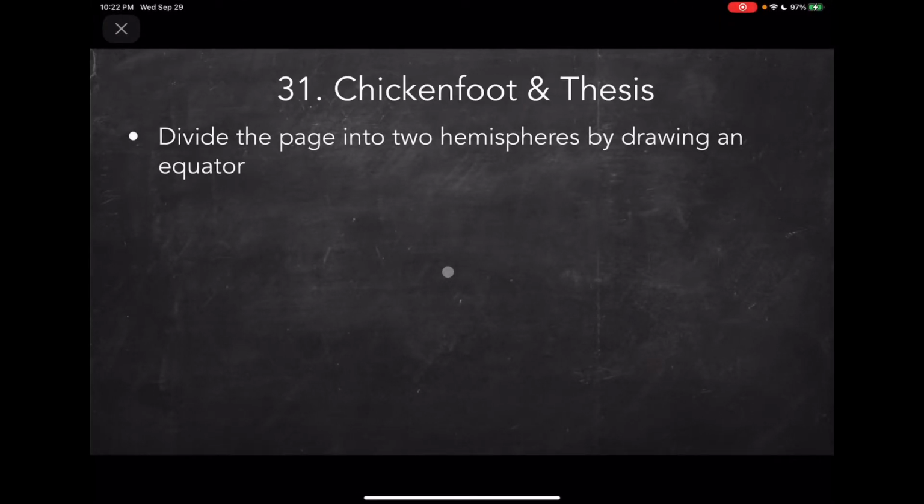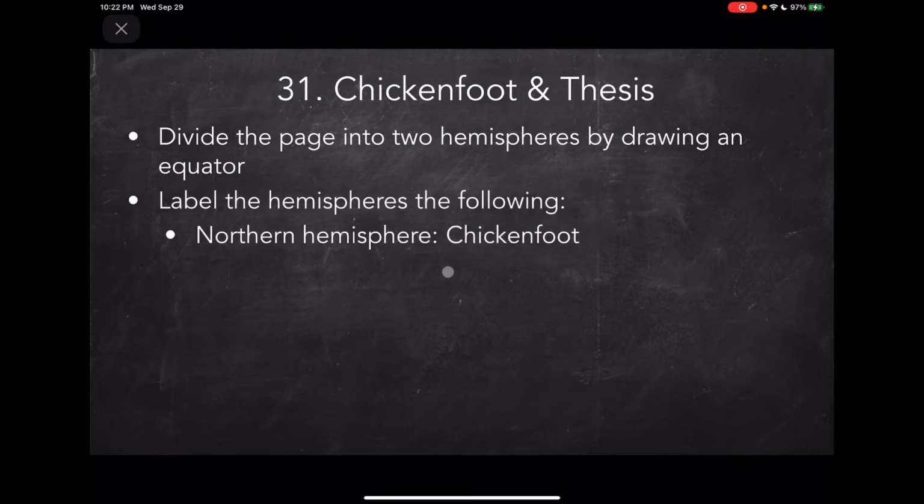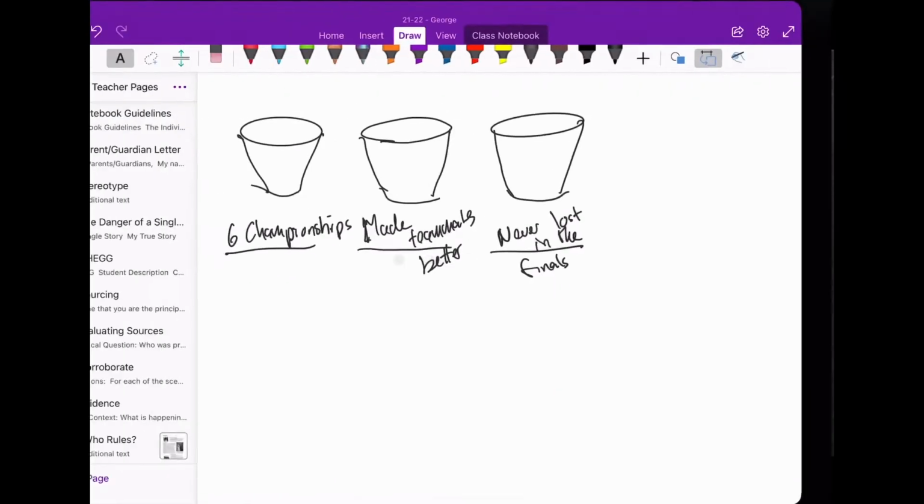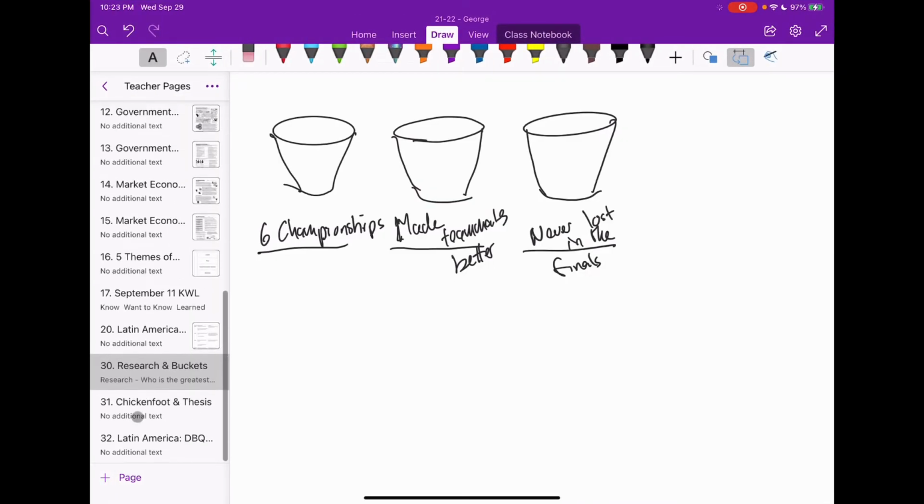So page 31, Chicken Foot and Thesis. I want you to do the same thing that you did yesterday. Divide the page into 2 hemispheres by drawing an equator. Label the hemispheres the following. The Northern Hemisphere, label it Chicken Foot. I know it sounds crazy, just hang with me here. And then the Southern Hemisphere, thesis statement. Go ahead and do that now, and I will do that as well.